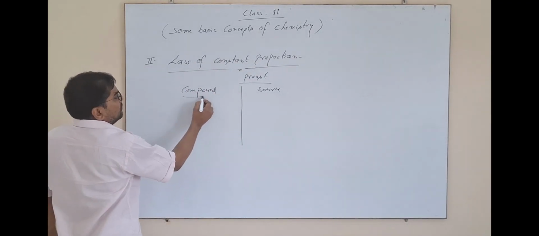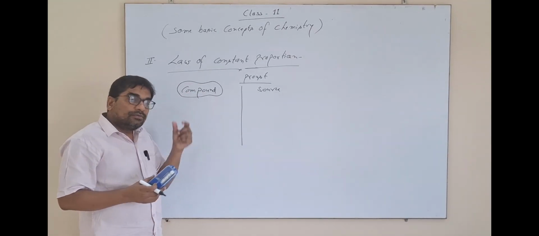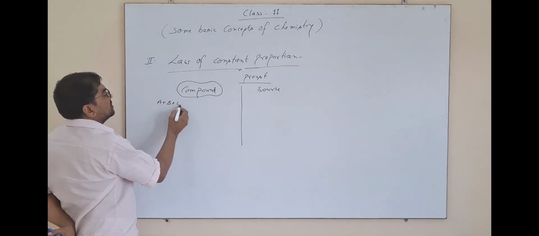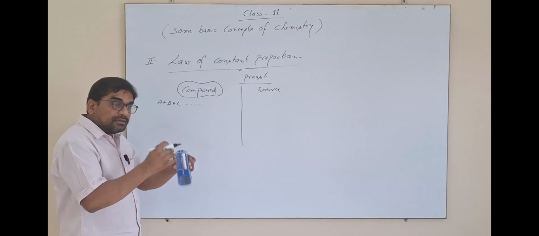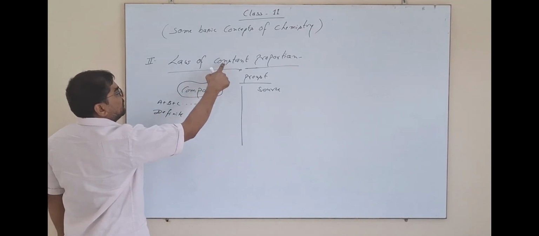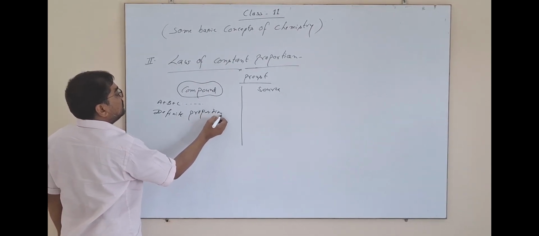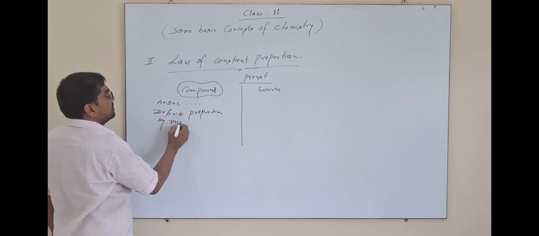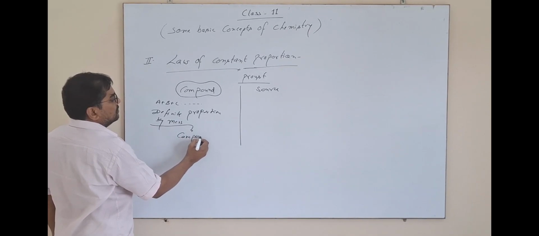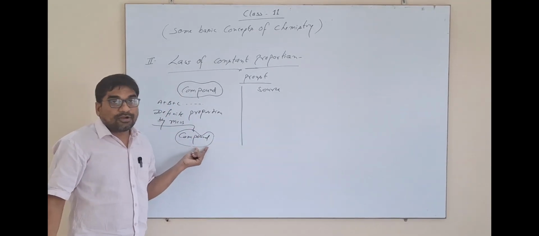So first we have to know about the compound. What is the definition of a compound? When two or more than two elements combine in a definite, constant proportion by mass, there results a compound that has a fixed chemical formula.